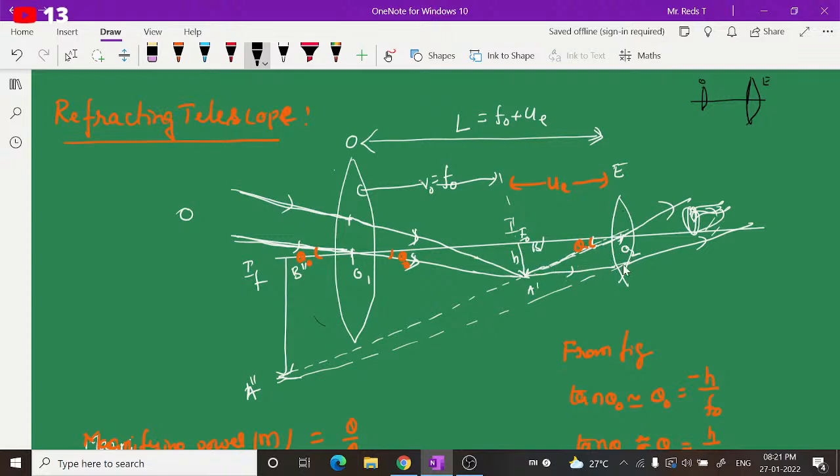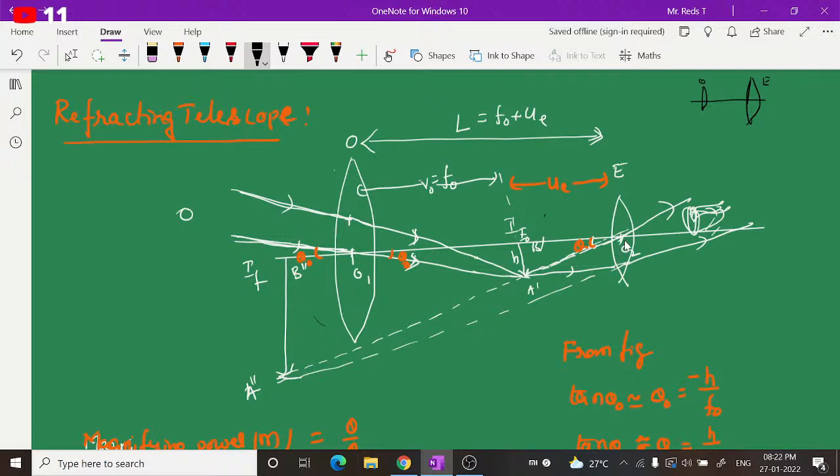So to understand that, if you consider a parallel ray and a ray passing through its optic center, it passes undeviated, but this will refract and pass in such a way that... usually in the diagram it may look far away, but usually you have to construct this lens somewhere here nearby. Okay, so if it is within the focus of this, then this image will form at a far point, or I can say even at infinity also. But the image will be erect and magnified, highly magnified.